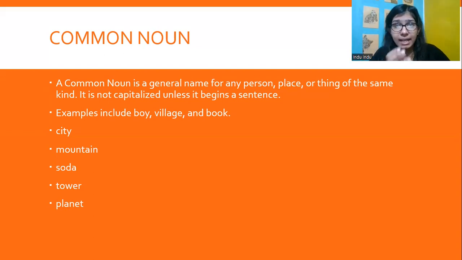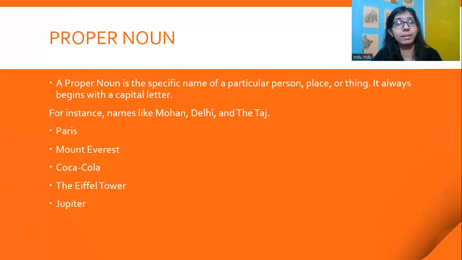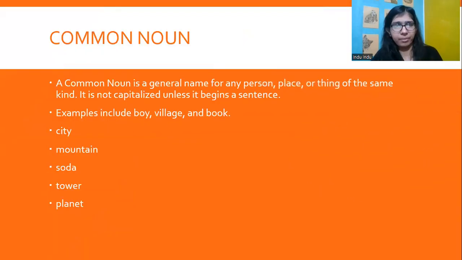If we had said the name of a particular book, right? For example, if I said, I am going to read Word Power Made Easy. So Word Power Made Easy is a particular book by Norman Lewis. And Norman Lewis is a particular person. So this would have been a proper noun, right? Which we discussed before, but a book is a common noun. The examples, as we've seen, boy, village, book, city, mountain. It's not talking about a particular mountain.